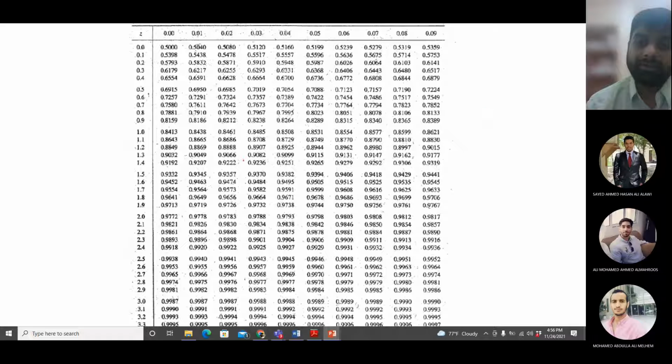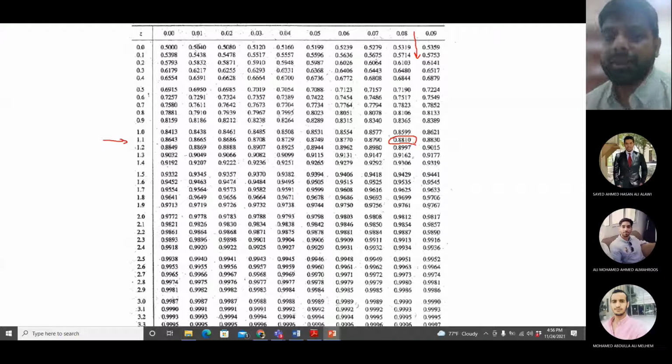If z is 1.18, you will look for 1.1 from the first column. So this is the value. Now the second decimal place will be taken from the top row. So 1.1 is here, then you are left with only 0.08. So 0.08 will be taken from here. You go along this row and this column and they meet at this point. So what is the probability that the z value can be 1.18 or less? 88.10%.